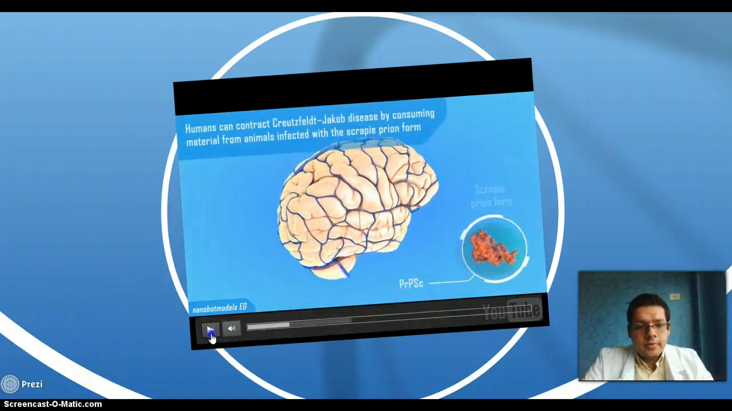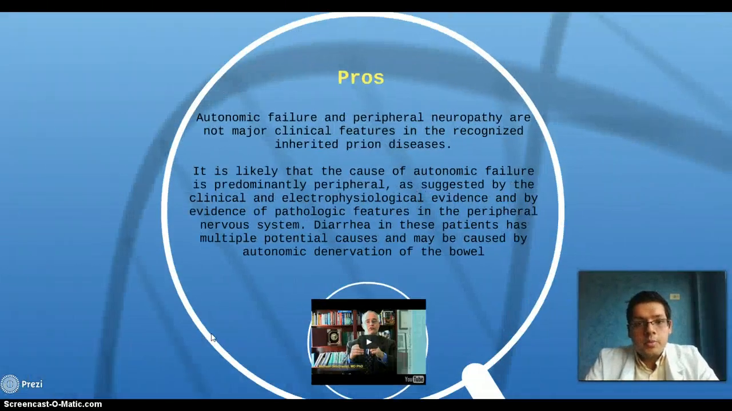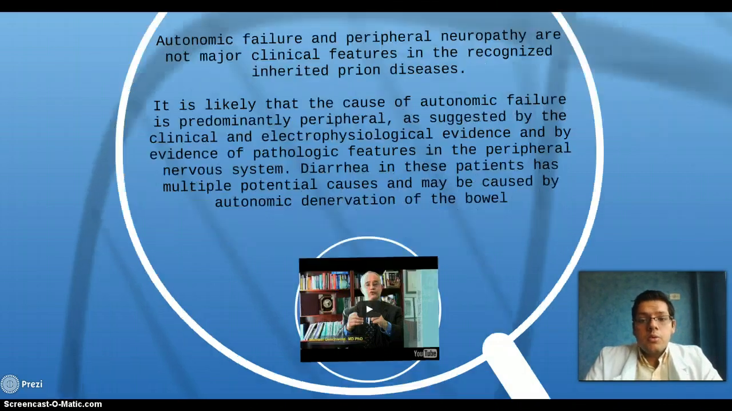Okay, so continue. Pros: autonomic failure and peripheral neuropathy are not major clinical features in the recognized inherited prion diseases. It is likely that the cause of autonomic failure is predominantly peripheral, supported by the clinical and electrophysiological evidence and by pathological features in the peripheral nervous system. Diarrhea in this patient has multiple potential causes and may be caused by autonomic denervation of the bowel.